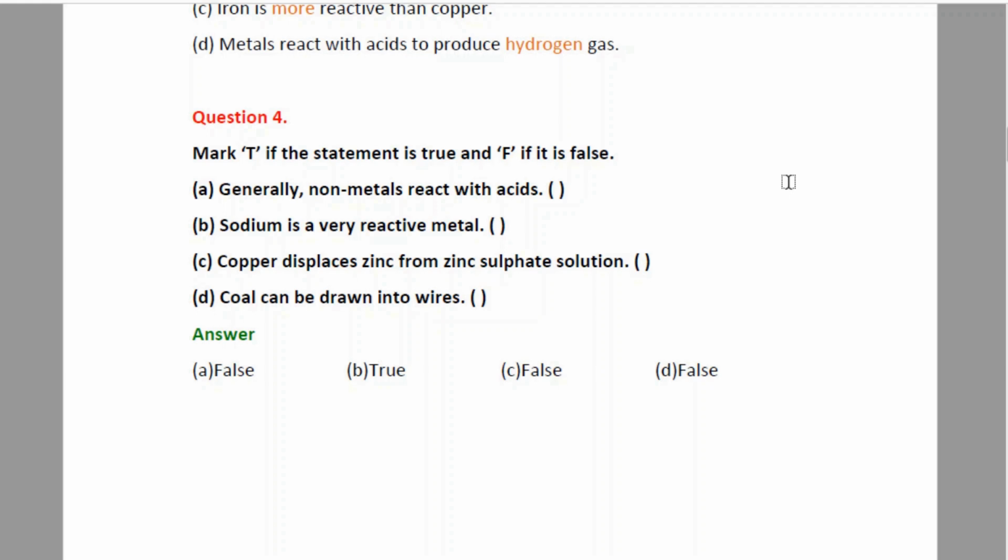D. Coal can be drawn into wires. Again, we have seen that the property required for being drawn into wires is ductility, which is possessed mostly by metals, not by non-metals. Coal is a non-metal, hence it cannot be drawn into wires, hence the answer is false.